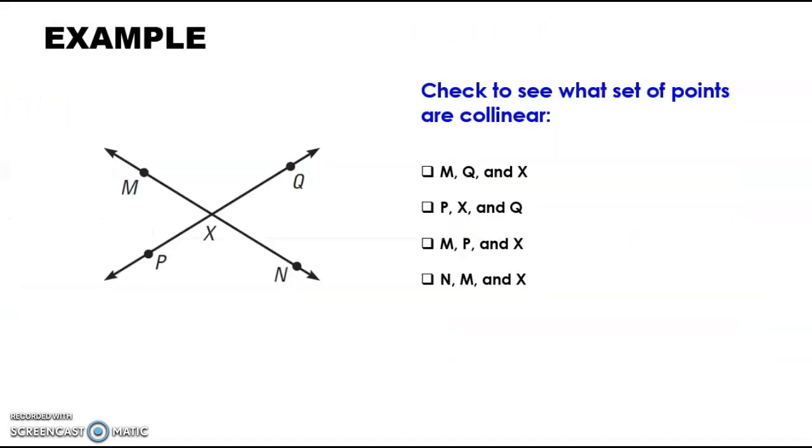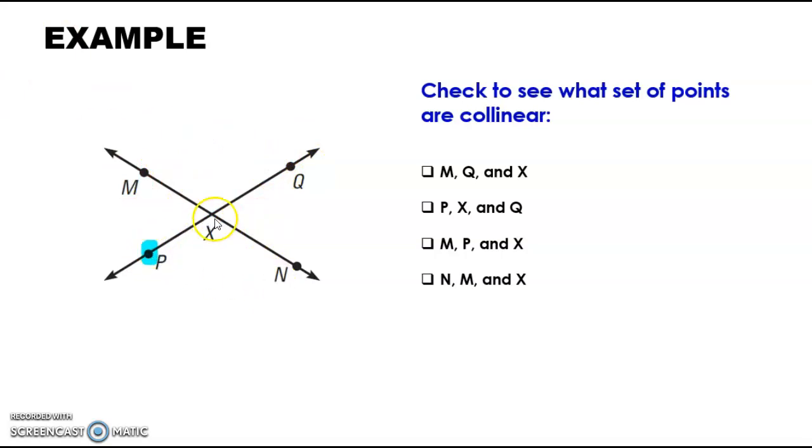Okay, let's look at a quick example here. Check to see what set of points are collinear. So the first one says M, Q, and X. Are those on the same line? Are they collinear? No, they are not collinear. Maybe I should just leave that off, the X. They are not, okay?